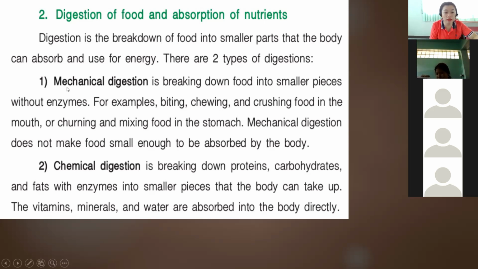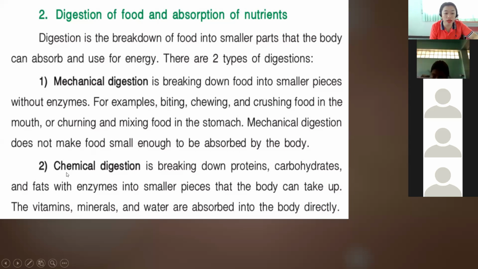Okay, number one, we have the mechanical digestion. Mechanical digestion is breaking down food into smaller pieces without enzymes. For example, biting, chewing, and crushing food in the mouth, or churning and mixing food in the stomach. Mechanical digestion does not make food small enough to be absorbed by the body.